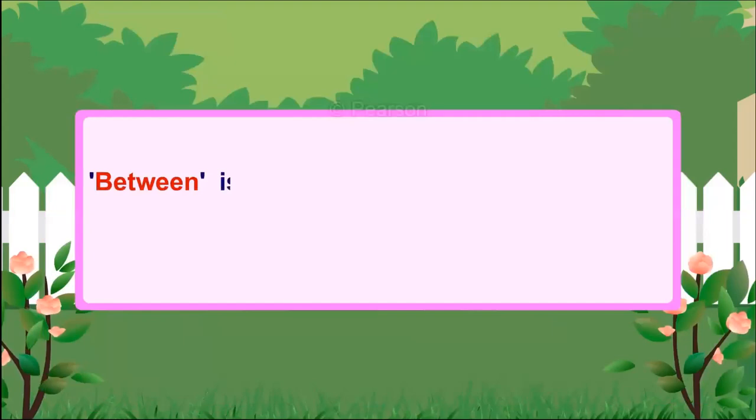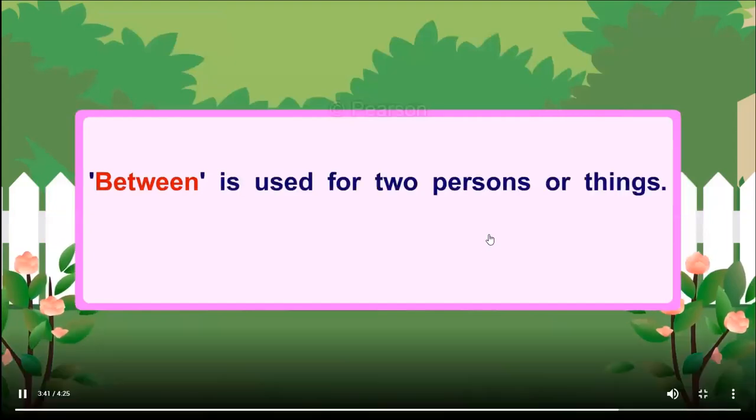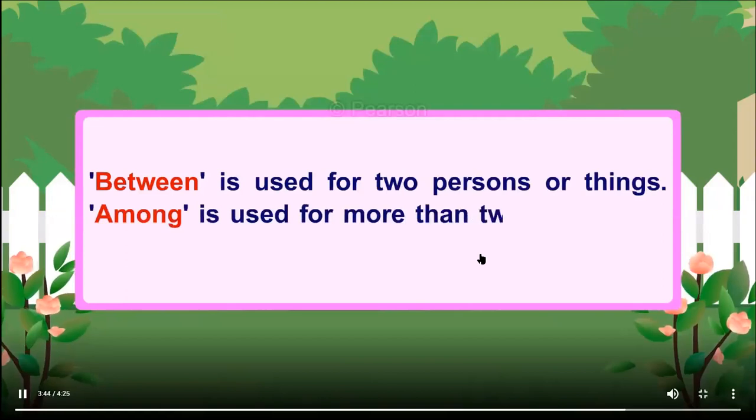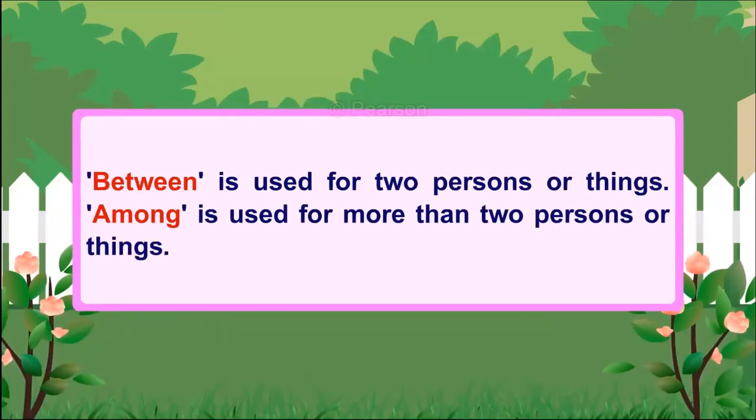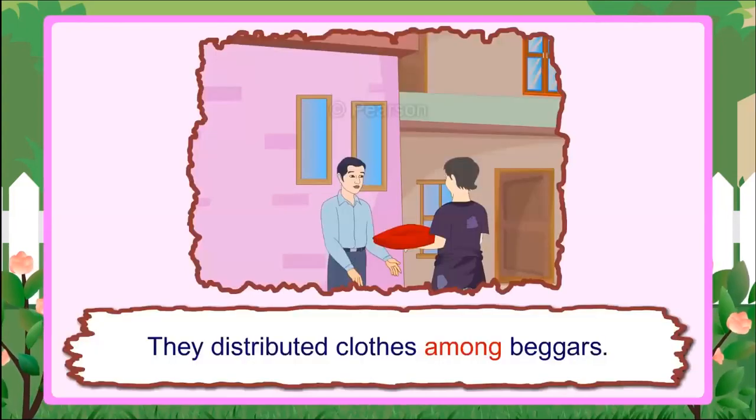Between is used for two persons or things. Among is used for more than two persons or things. Example: divide these books between Raman and his sister. They distributed clothes among beggars.